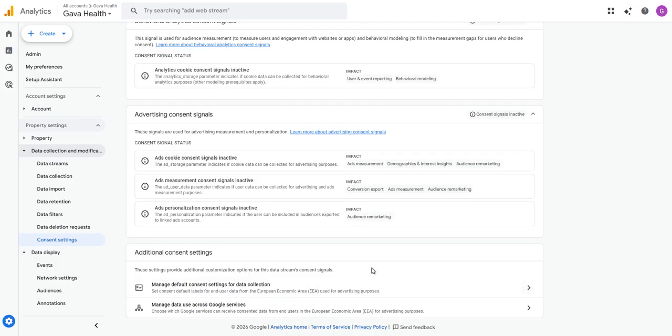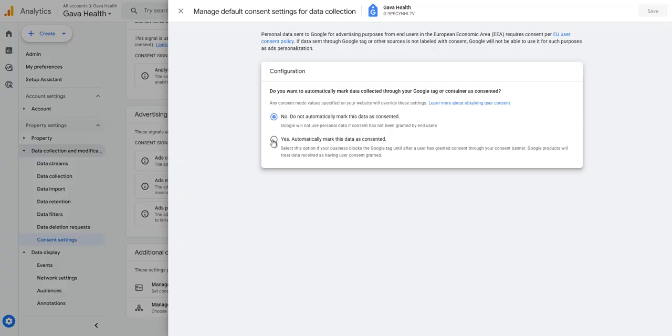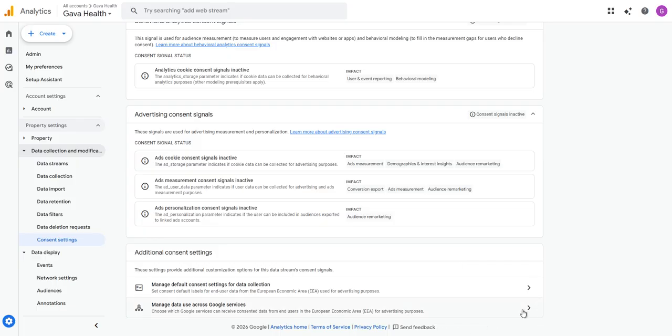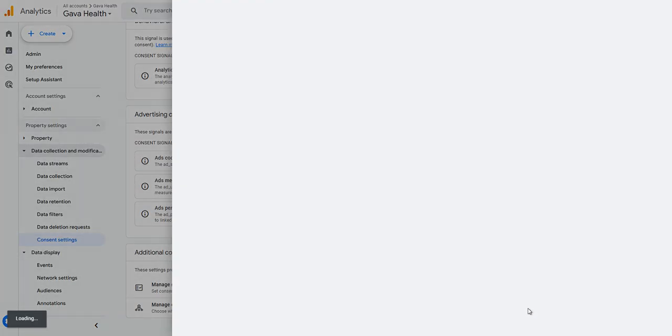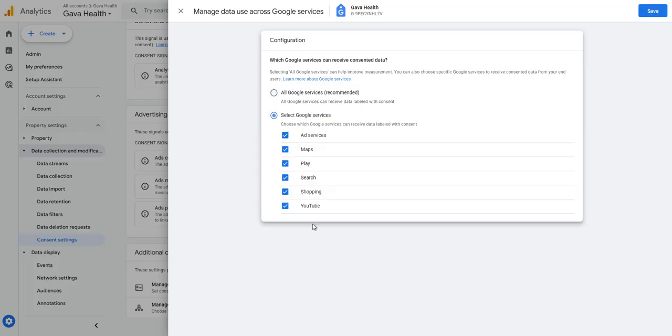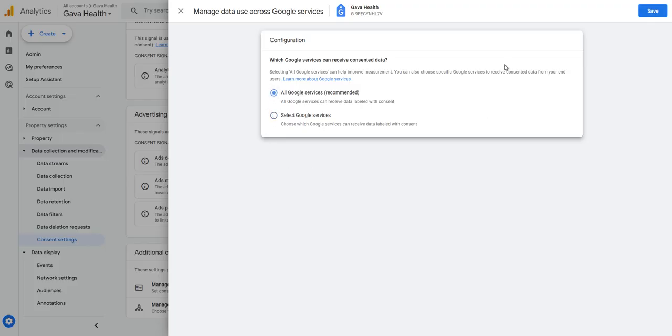We can navigate to that and then click yes, automatically mark this data as consented, right? Then we're going to click on save. Then we're going to come back here. All right. Which Google service can receive consented data? And then it says all Google services recommended. So that there is okay by default. But if you want to choose, you're going to have to do this here. All right. But we're going to go with all, right?